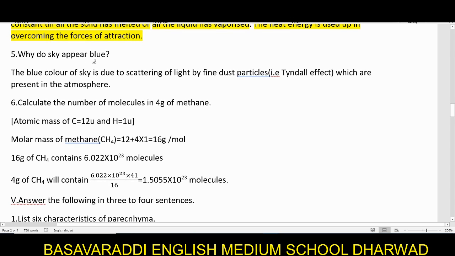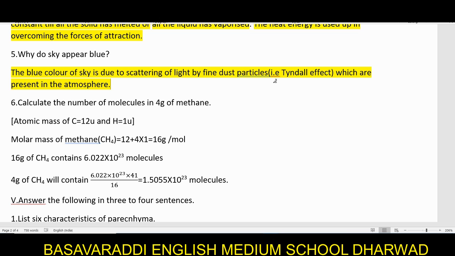Next question. Why does the sky appear blue? What is the reason? The blue color of the sky is due to scattering of light by fine particles of dust. This is nothing but the Tyndall effect. When the sunlight comes and reaches the earth, during that time you have very fine small particles of dust.